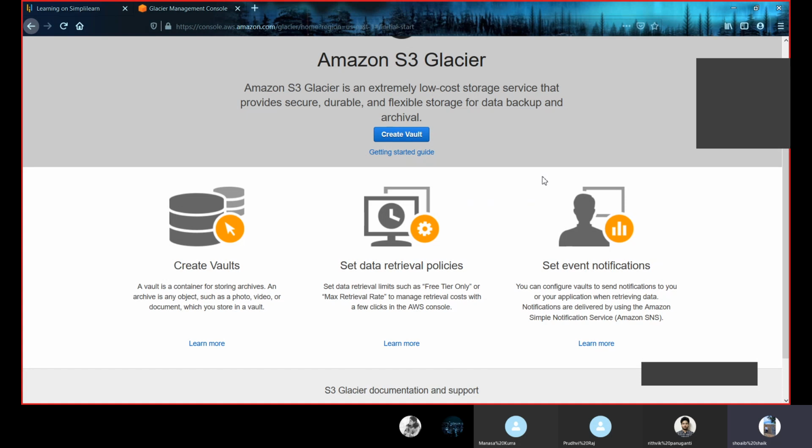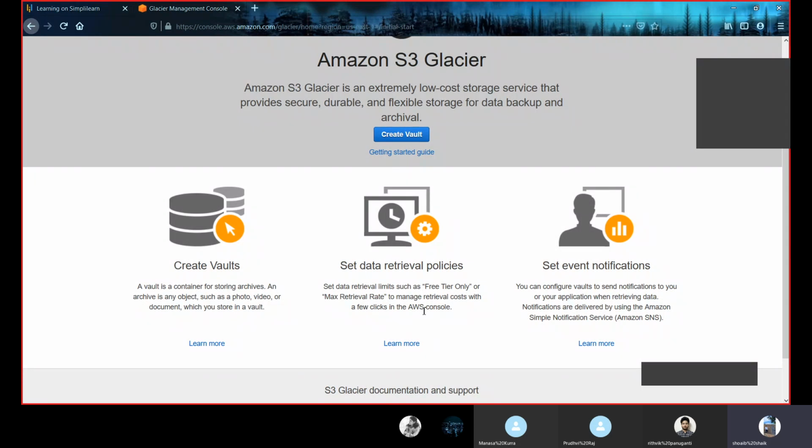This as well is charged per month. To keep low costs, Amazon S3 Glacier provides three options for access to archives, from a few minutes to several hours. These are the three services provided by Amazon S3 Glacier. One is to create vaults. The second one is to set data retrieval policies. The third one is to set event notifications.